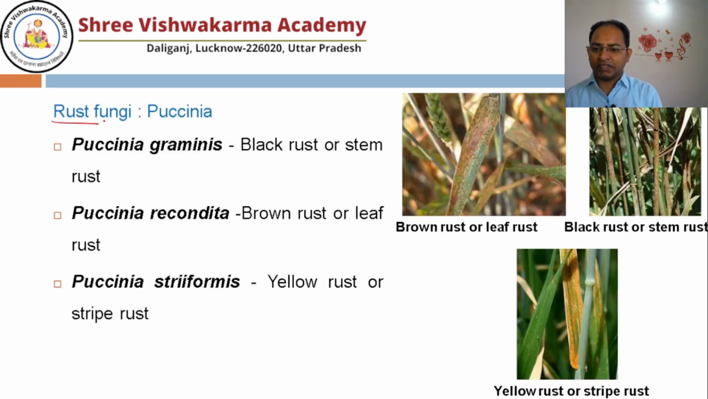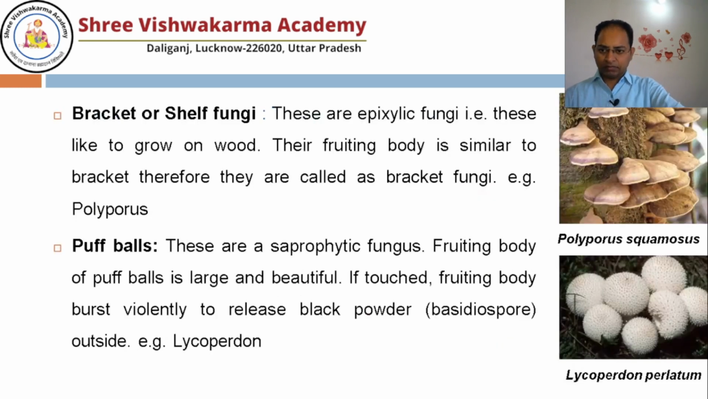Example you can see, the rust fungi, Puccinia. It may cause black rust or stem rust. This is known as black rust or stem rust. Puccinia recondita, brown rust or leaf rust. Puccinia striiformis, yellow rust or stripe rust. So it is causing many diseases in plants. Ultimately, crop production gets drastically affected.